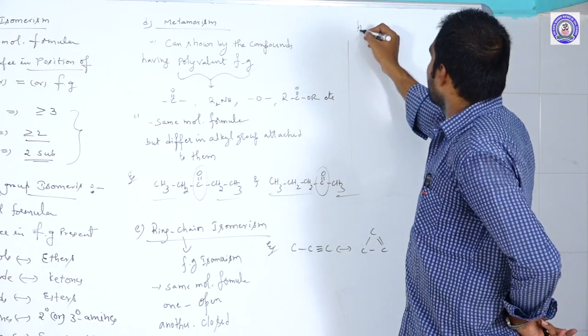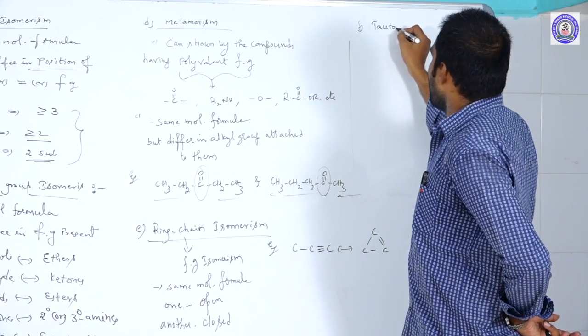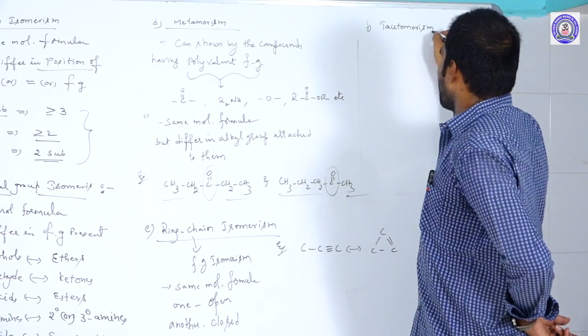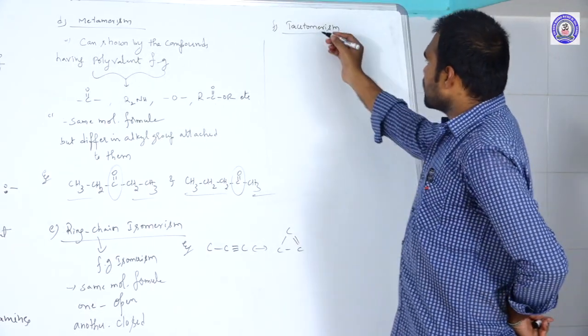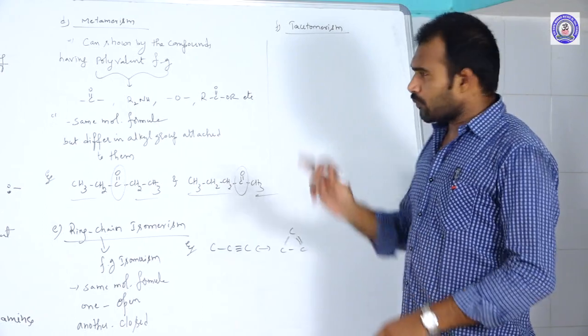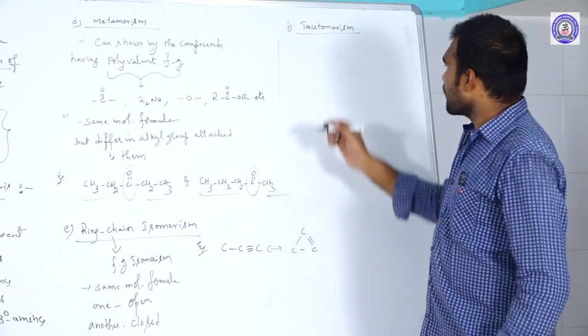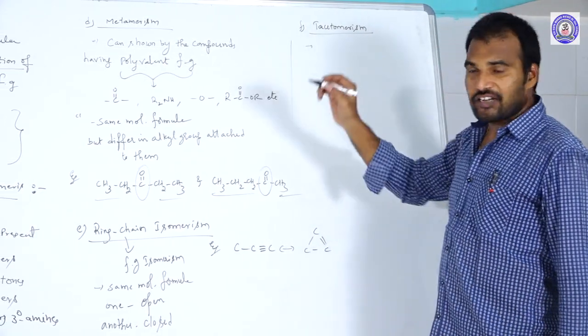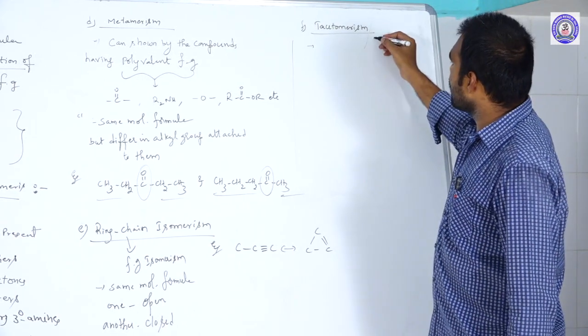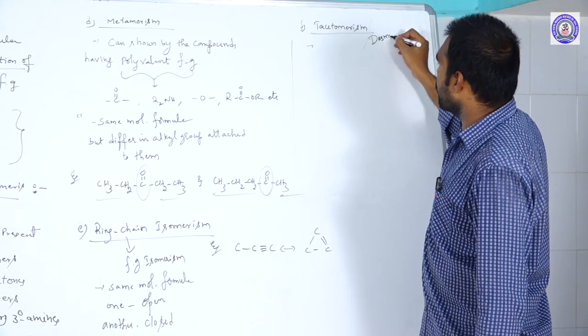And one more thing is tautomerism. Tautomerism is also one type of functional group isomerism, the most important isomerism. Yes, what is tautomerism? This tautomerism we also call as desmotropism.